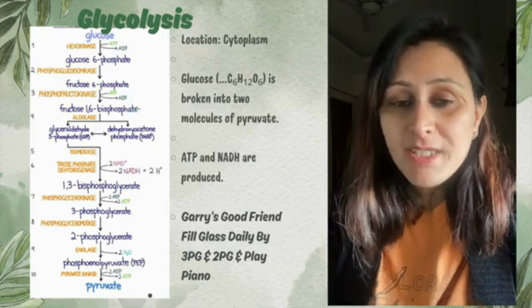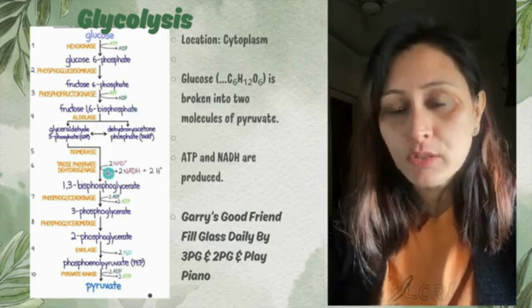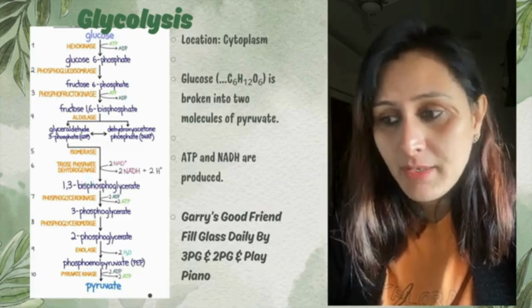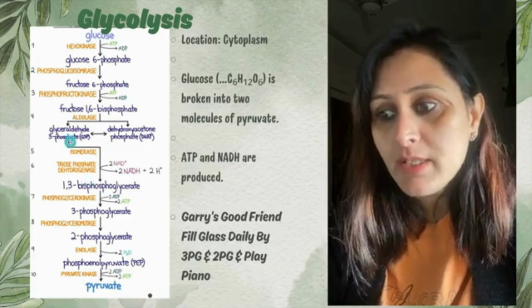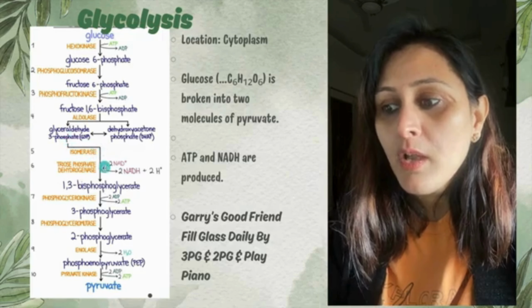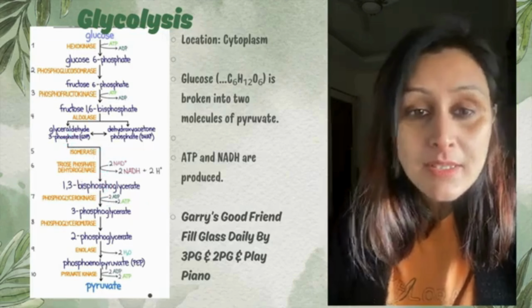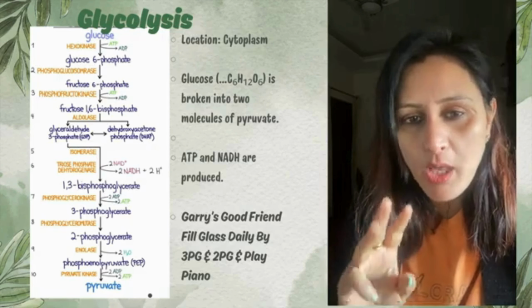Now moving on to the second phase of glycolysis, where glyceraldehyde 3-phosphate is further converted to 1,3-bisphosphoglycerate. Since it is a 3-carbon compound now, right?